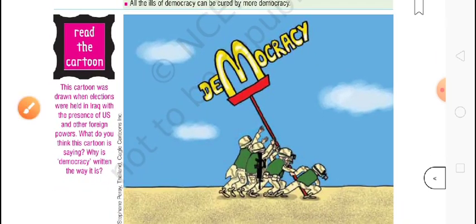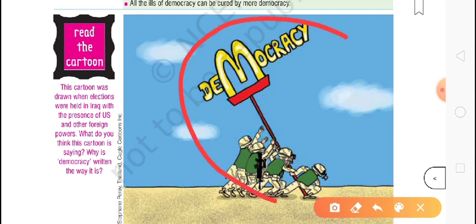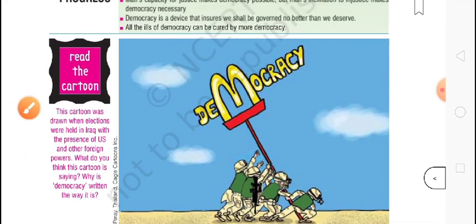As we can see in this cartoon, a very interesting cartoon, the flag of democracy is being hoisted by the army. The army people rule over the people by the help of guns and power, and they call themselves democratic in the world. So that is not a right thing, as we know.